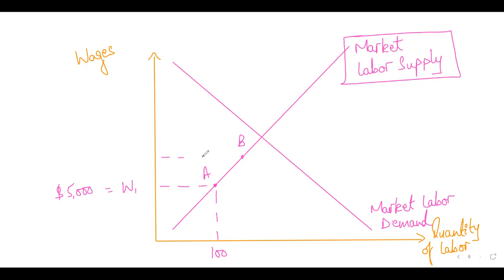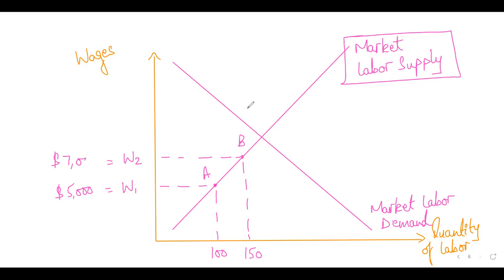Then if this increases to, let's say, anything higher than this, W2, at this wage rate, which is obviously higher than $5,000 per month, per week, whatever it is, right? Then let's say 150 people are willing to work at this wage rate. So that is what labor market supply shows, right? Okay, we good on this?